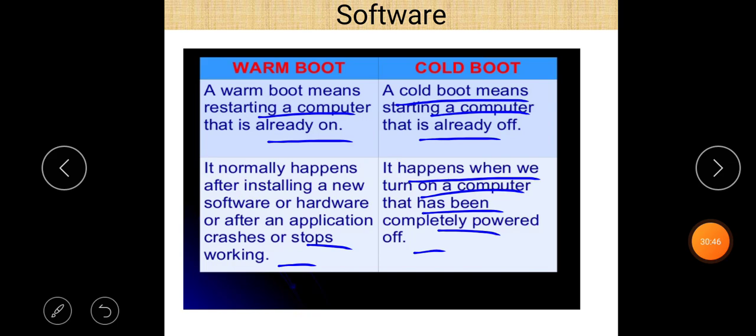So, these are the topics related to this video. Now I hope you are able to understand the concept of system software, firmware, BIOS and booting.